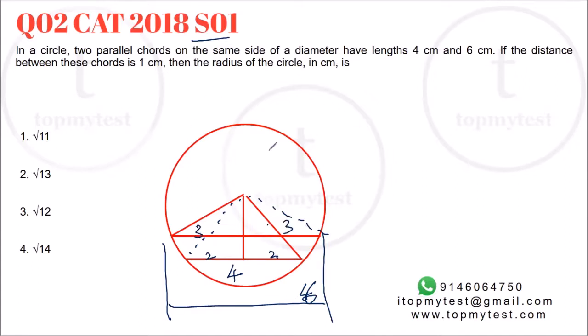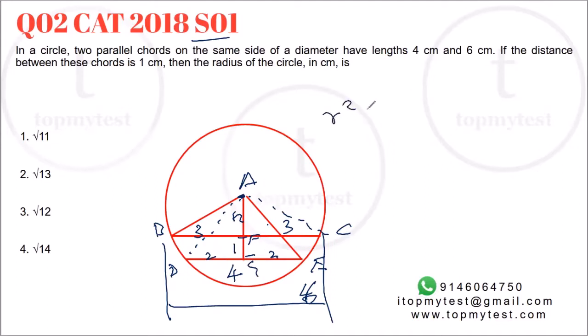Now, you have to find the radius of the circle. It is also given that the distance between them is 1 unit. So if I take the height as h, let's name them A, B, C, D, E, and F. So in triangle ADG, it's a right angle triangle.